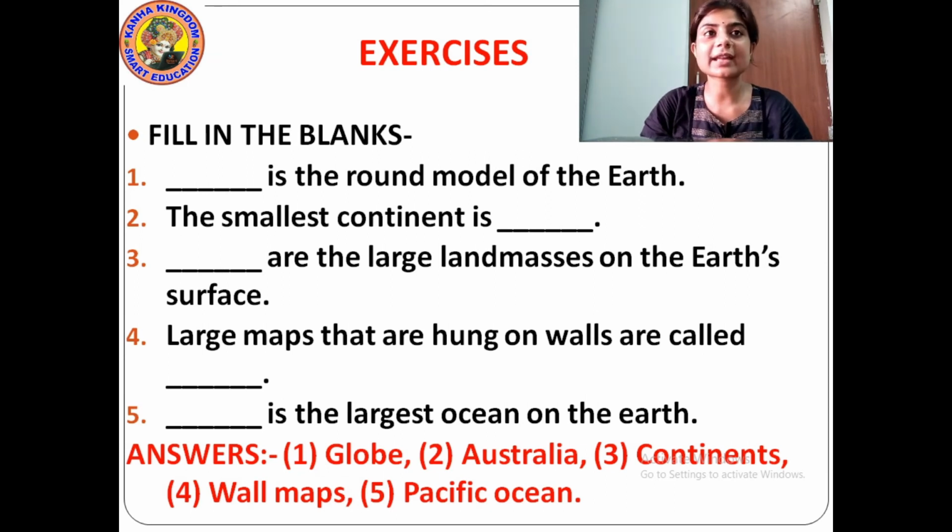Okay. I repeat once again. Number 1: dash is the round model of the earth. It is globe. Number 2: the smallest continent is Australia. Number 3: dash are the large land masses on the earth's surface. It is continents. Number 4: large maps that are hung on walls are called wall maps. Then Pacific Ocean is the largest ocean. Which is the largest ocean? Pacific Ocean. Okay, the answers are written below. You can see and then you can write them down.